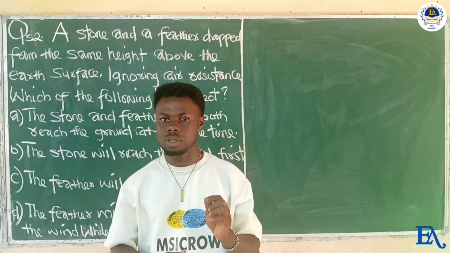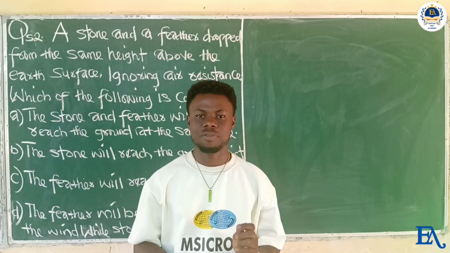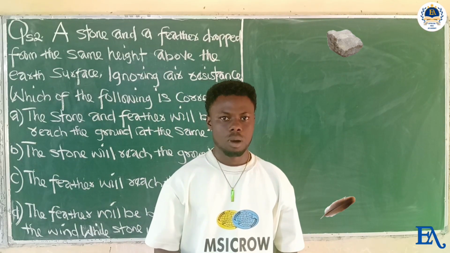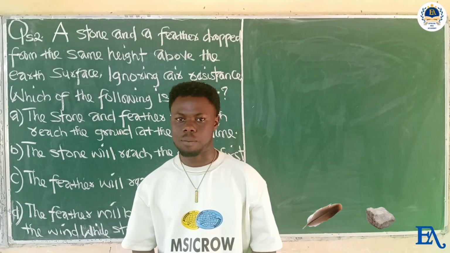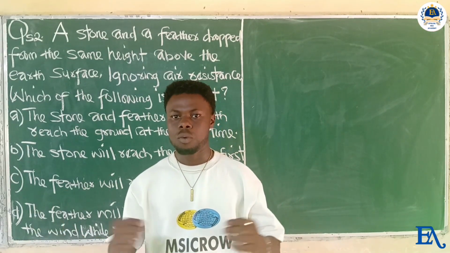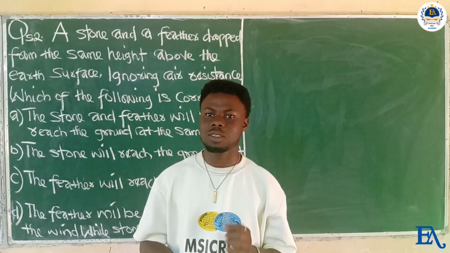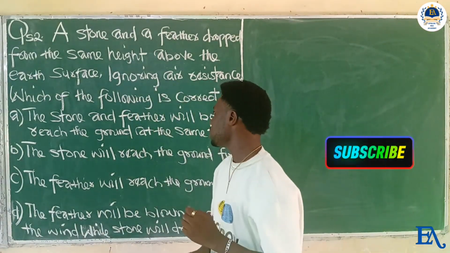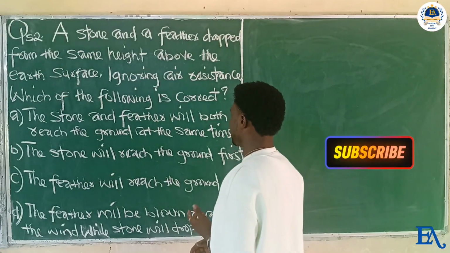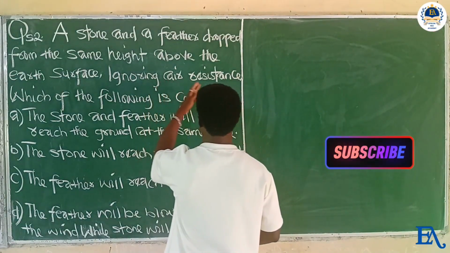Will the stone get to the ground before the feather, or the feather will get to the ground before the stone, or they will both get to the ground at the same time, or the feather will be blown away, whereas the stone drops steadily? Alright, before answering this question, let us emphasize on the conditional phrase on the board. What is the phrase? Ignoring air resistance.